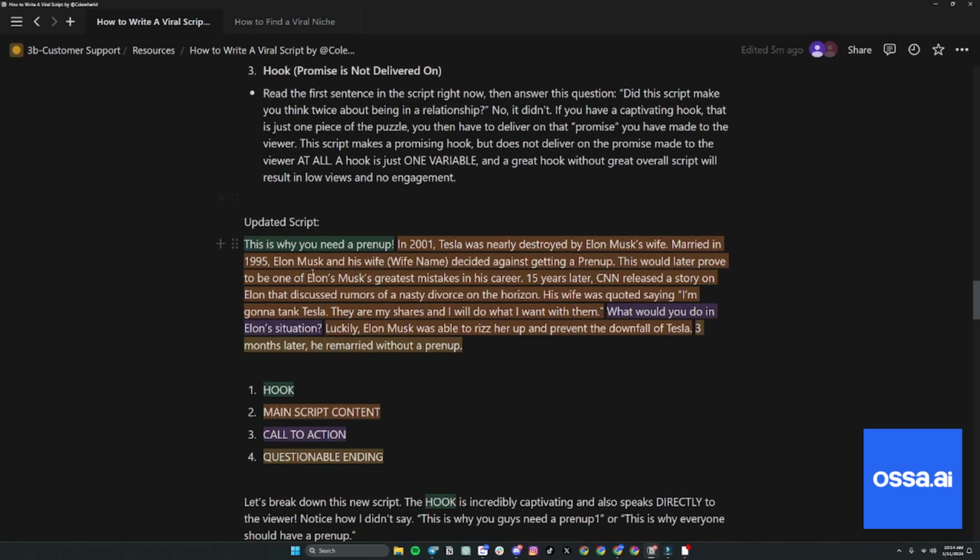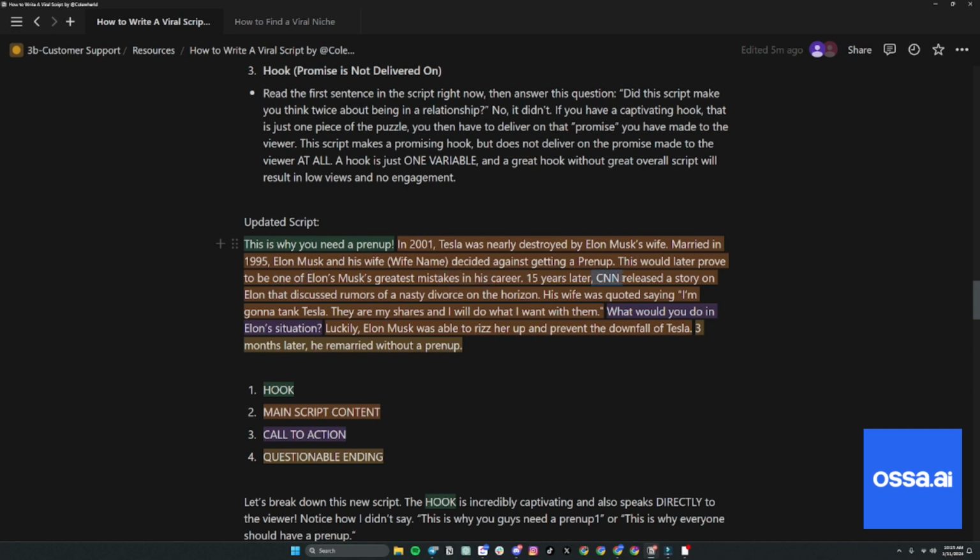Now, coming down here, here's the updated script. This is why you need a prenup. In 2001, Tesla was nearly destroyed by Elon Musk's wife. Married in 1995, Elon Musk and his wife decided against getting a prenup. This would later prove to be one of Elon Musk's greatest mistakes in his career.